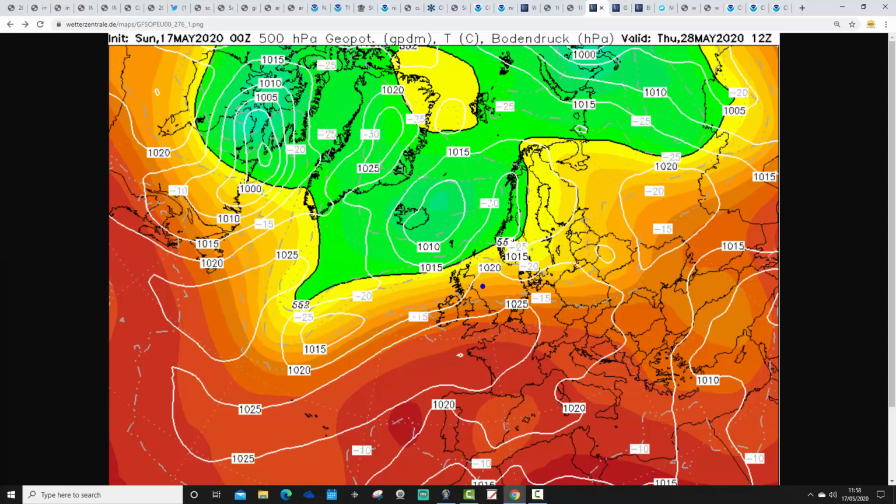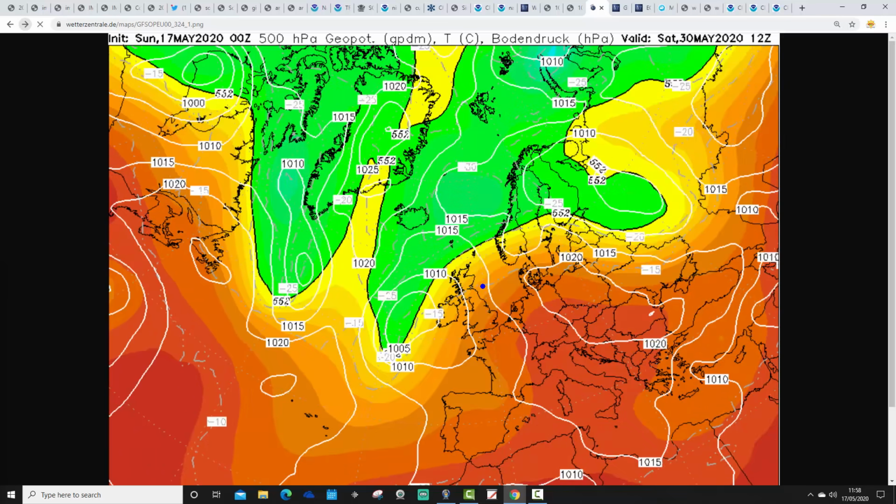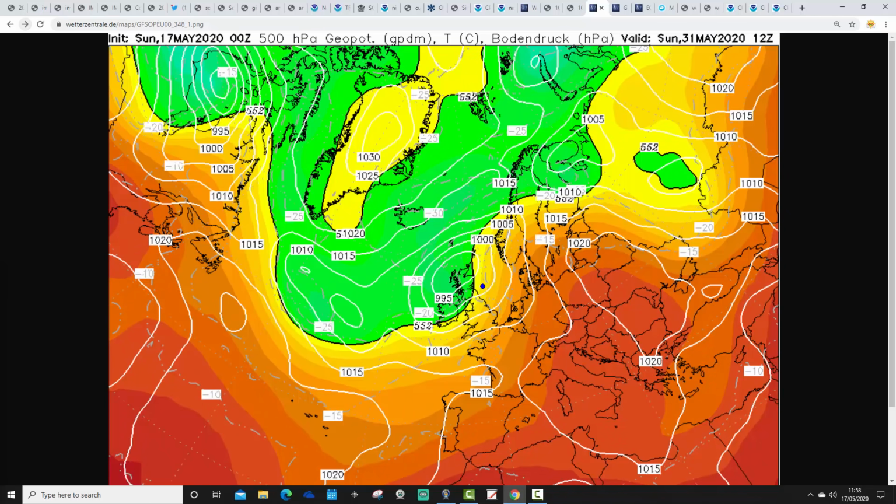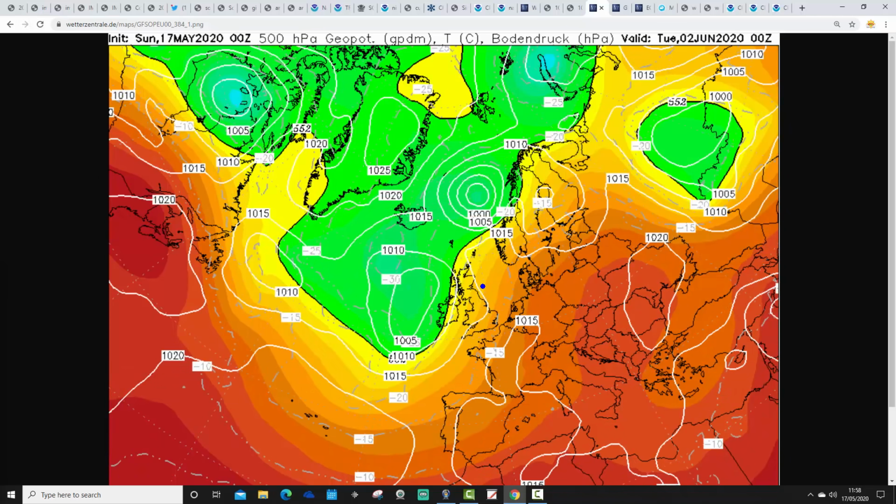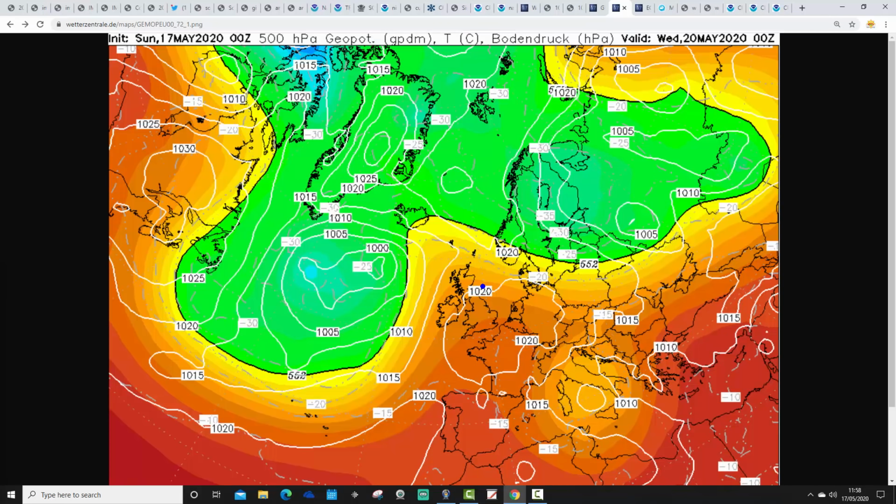This is Thursday the 28th of May. Again, high pressure is over France, ridge from the Azores over France. In some parts of England, low pressure is up to the north and to the northwest. And as we run into the very extended range with this midnight run of the GFS, then we start to bring some lower pressure in from off the Atlantic. But of course, we've got a very long way out now. We're a really long way out, and that is all very speculative, of course. But GFS looks like that.